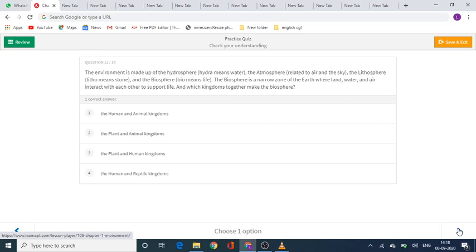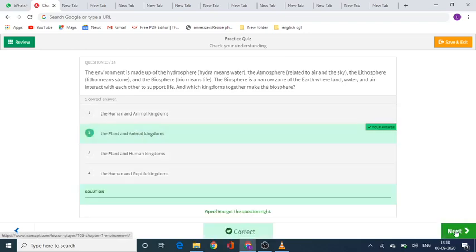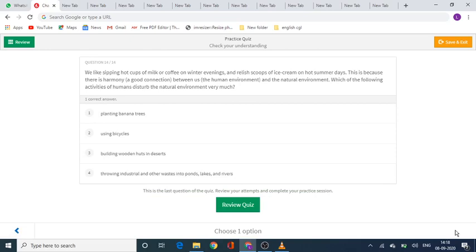Okay, time up. So according to me, the correct answer will be option number 2, the plant and animal kingdom. Let's check it. Yeah, absolutely correct. Now moving to the last question of today's session.